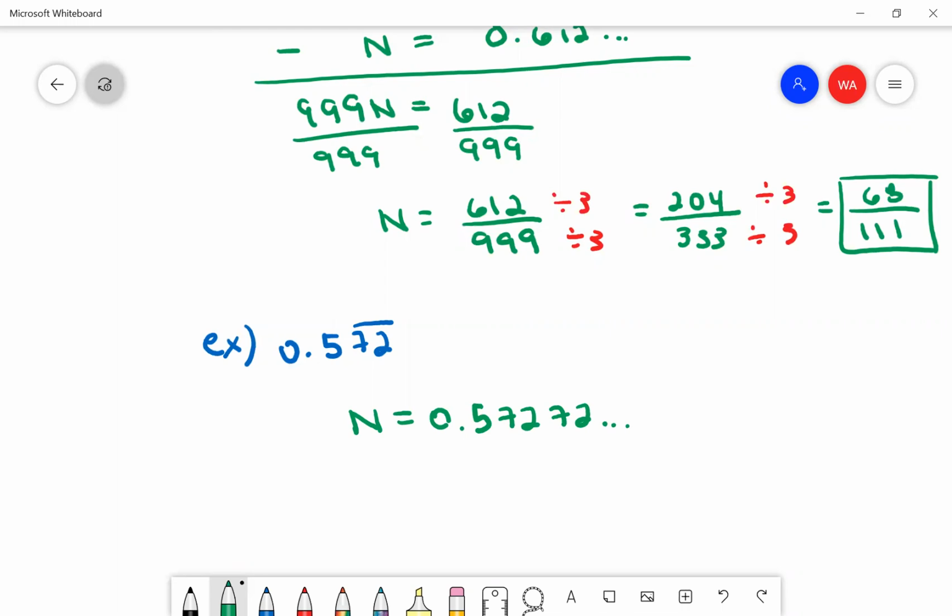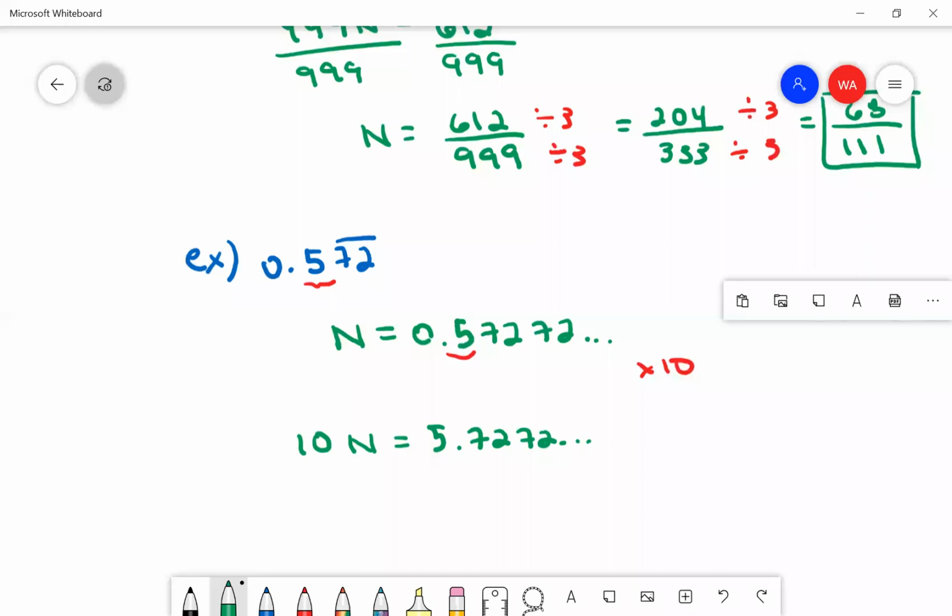This one's a little different because of this extra 5. The fact that there's this kind of extra piece, this actually takes an extra step. Okay, here's the extra step. First thing I'm going to do is put the part that isn't repeating in front of the decimal. So to do that, to move the decimal once, I need to multiply by 10. So that gives me 10n equals 5.7272, repeating forever.